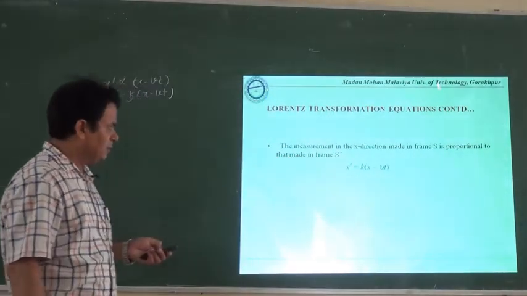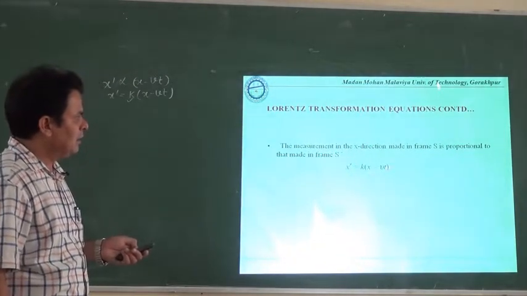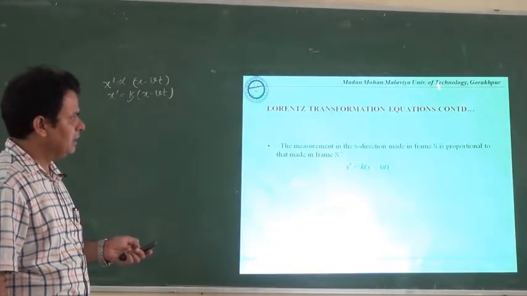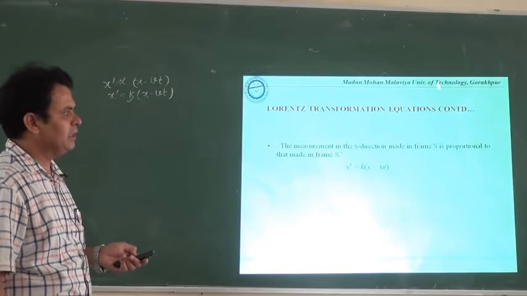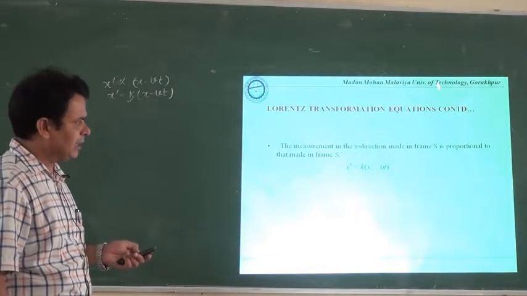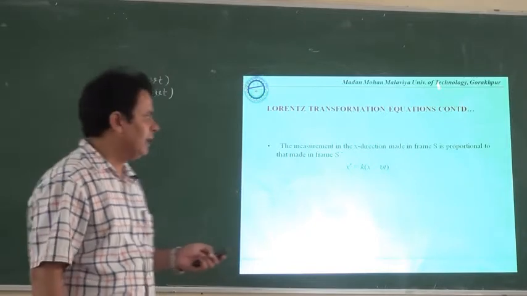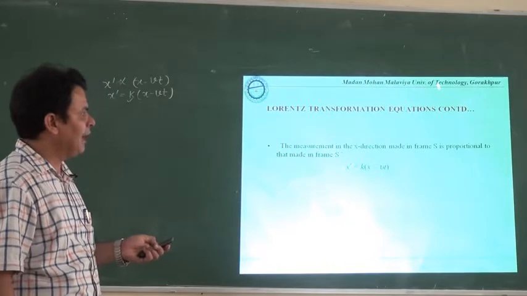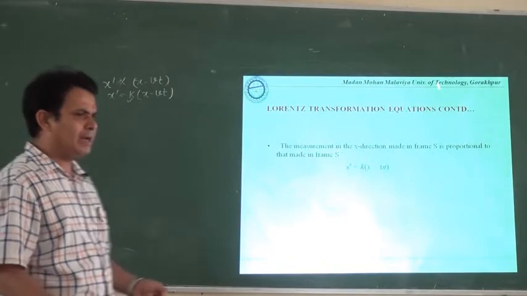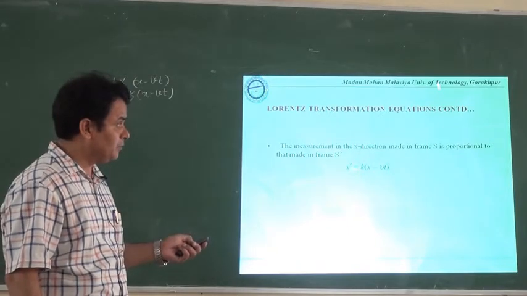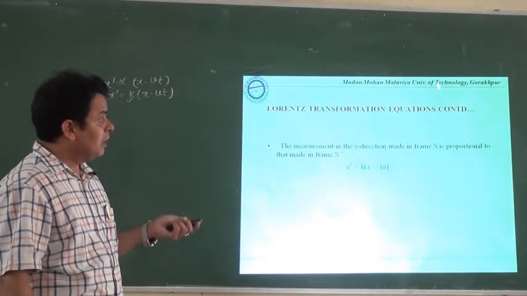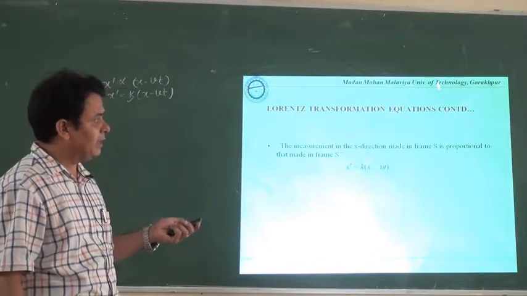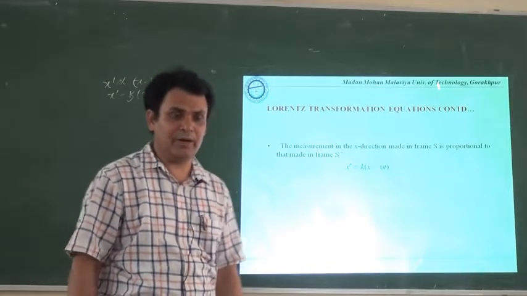Here what we have observed is that x dash is given in terms of x, v and t, the quantities on the right hand side, which are usually known, and with the help of these parameters we obtain the value of x dash. Now let us have the reverse situation: the observer is in a static frame of reference and the information has been drawn by the observer who is in the moving frame of reference.